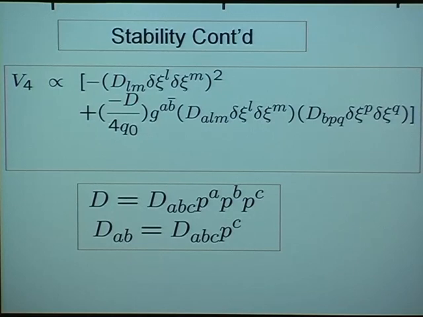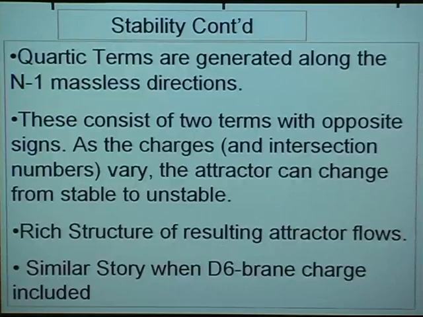This term comes with a negative sign, this term comes with a positive sign, and even in relatively simple examples, one finds, as you vary the charges carried by the black hole, that for some range of charges, a stable non-supersymmetric attractor can become an unstable non-supersymmetric attractor. And so this illustrates the fact that there is a really rich structure in these attractor flows. You can have interesting phase transitions and so on. And it really is the beginning, in a sense, of the story. We need to understand this more fully and understand the full structure of these flows.